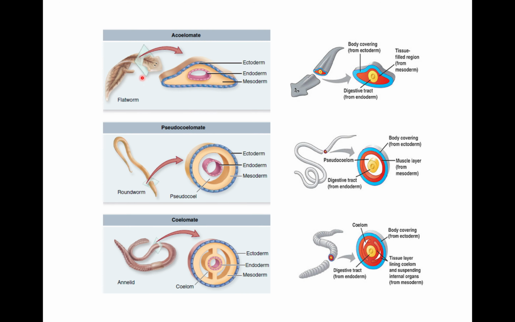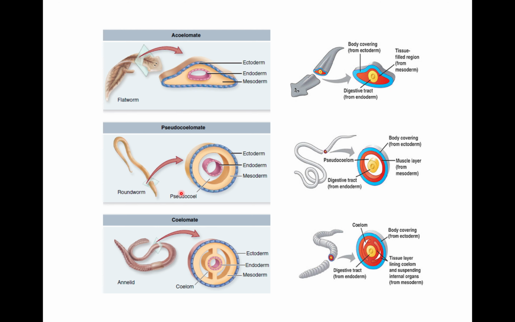So here, flatworm is an example of acoelomate. These animals are without coelom. When we see the cross section of this animal, we can see there is ectoderm, which forms the body covering, then a tissue-filled region from mesoderm, and a digestive tract from endoderm, and there is no body cavity or coelom, so they are acoelomate animals.